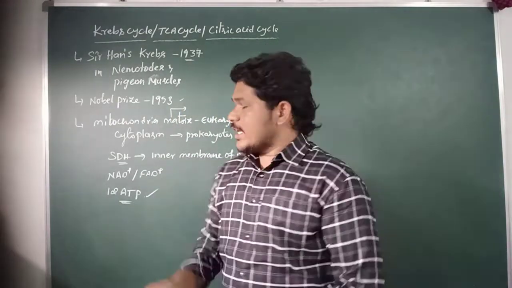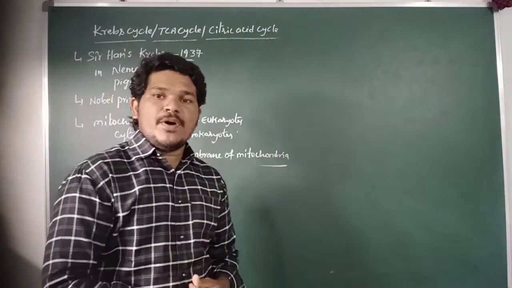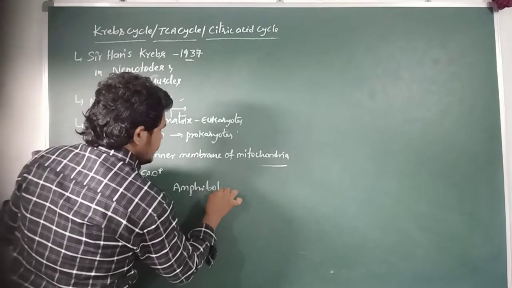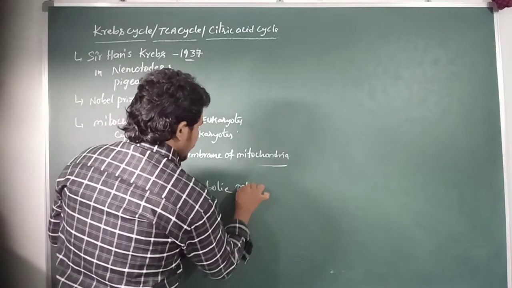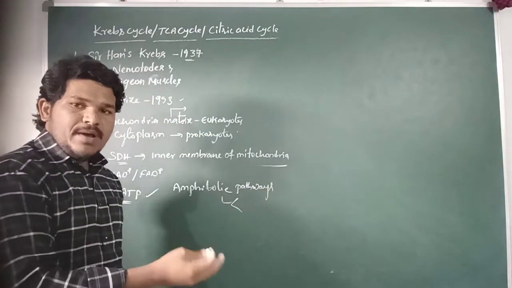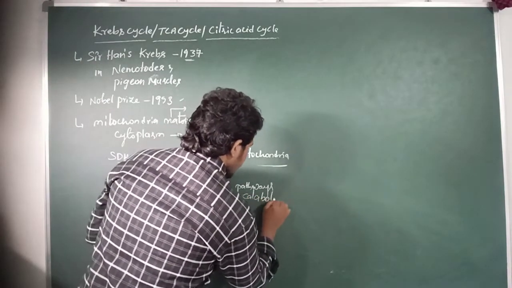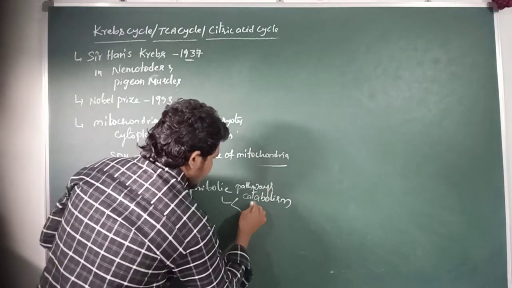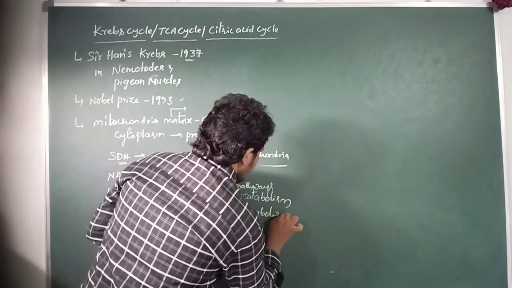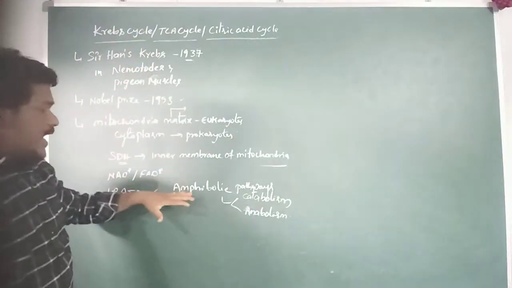The Krebs cycle also acts as an amphibolic pathway.